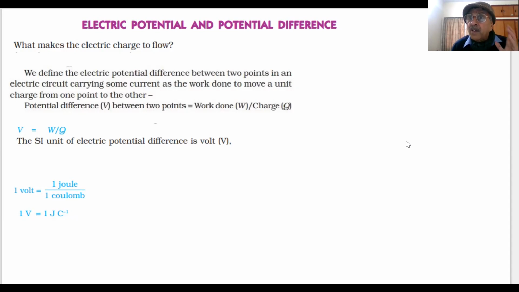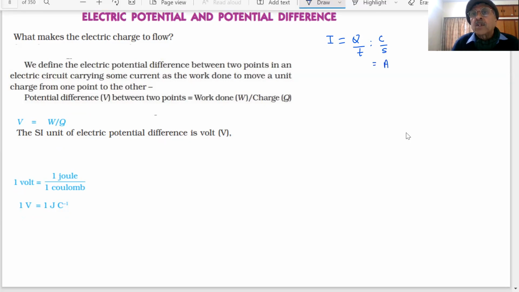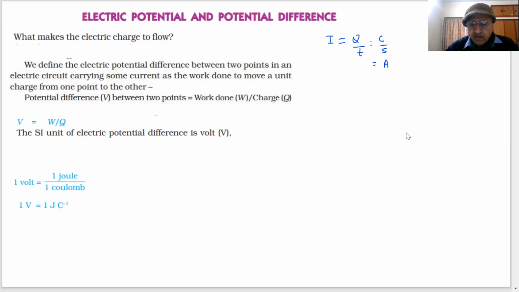Last time we showed you the structure of the atom. The electrons from the outermost shell are loosely bound with the nucleus. They start moving. Then we say the rate of flow of charge per unit time is what we call electric current. So last time, students, I defined I = Q/T. Q is the charge in coulombs, T is the time in seconds, and coulombs per second is what we call amperes. Ampere is the SI unit of current. Am I right? Be with me, have some energy.